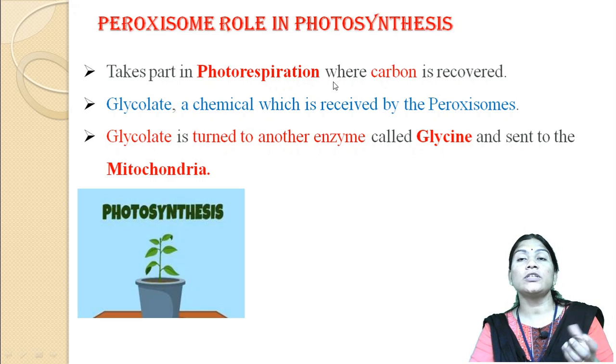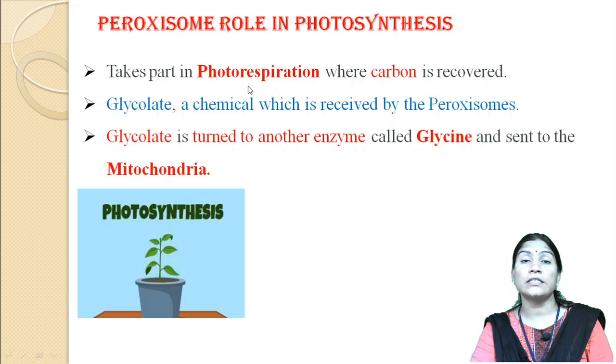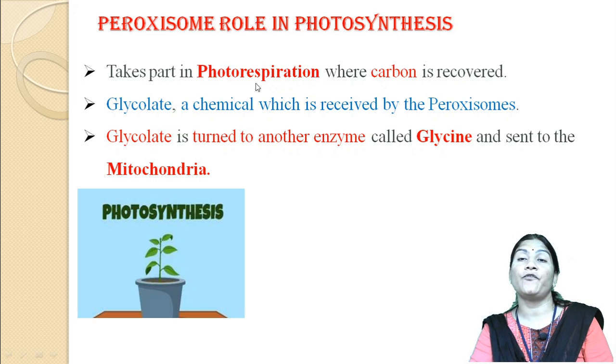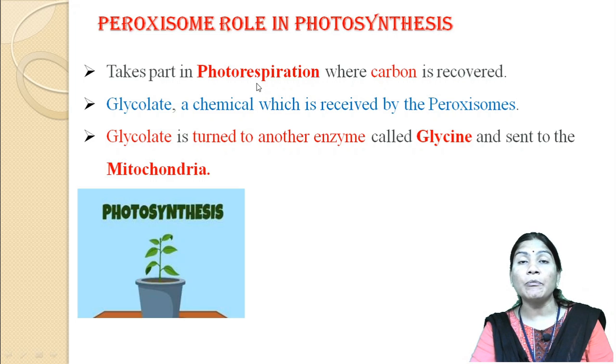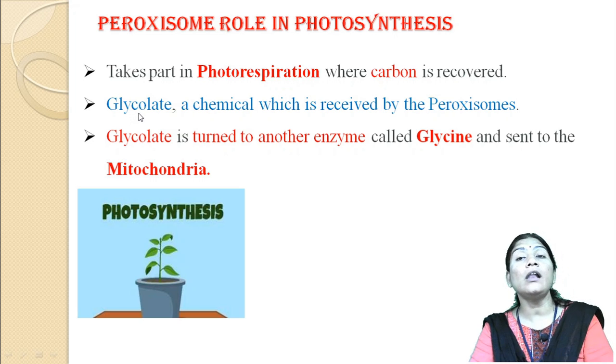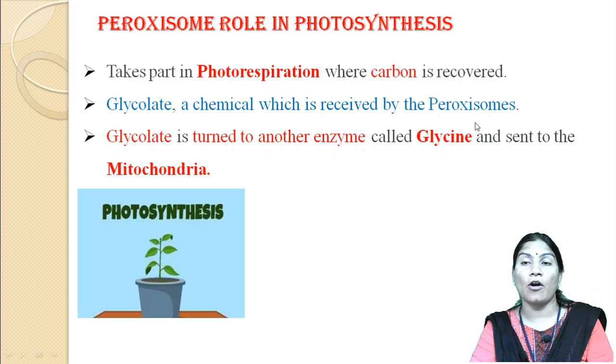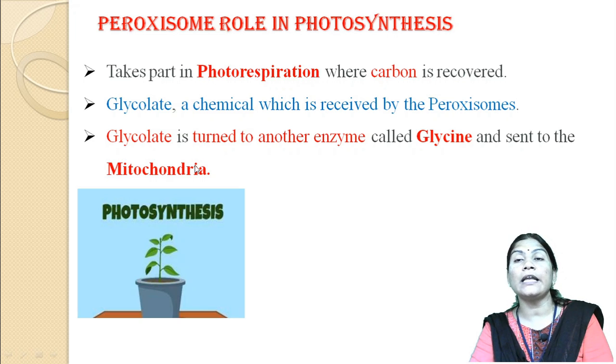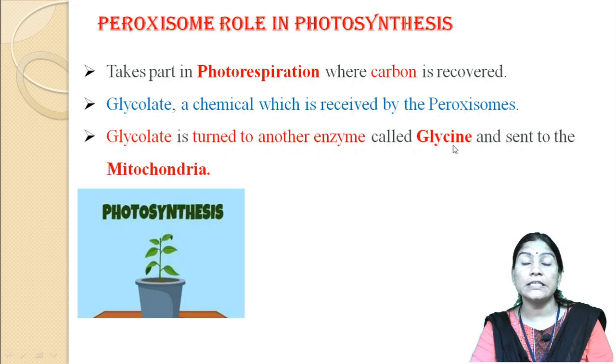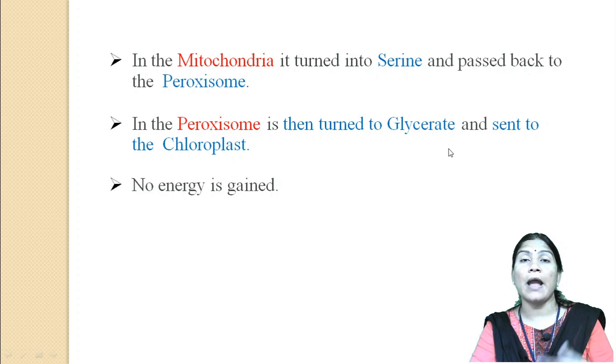So here the peroxisomes also play an important role in photosynthesis, taking part in photorespiration where the carbon is recovered. Glycolate, a chemical which is received by the peroxisomes, then turns into another compound that we call glycine, which is sent to the mitochondria.